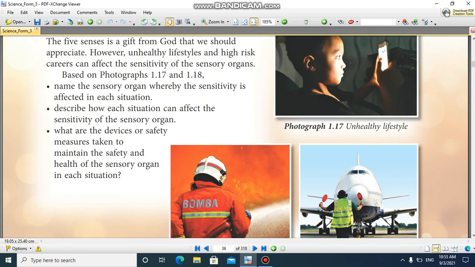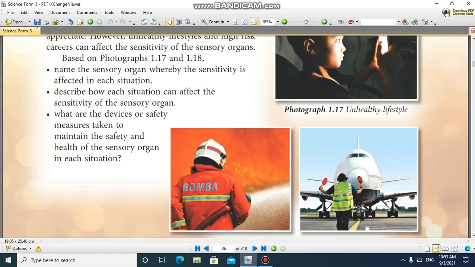Based on photographs 1.17 and 1.18, name the sensory organ whereby the sensitivity is affected in each situation. Describe how each situation can affect the sensitivity of the sensory organ. What are the devices or safety measures taken to maintain the safety and health of the sensory organ in each situation?